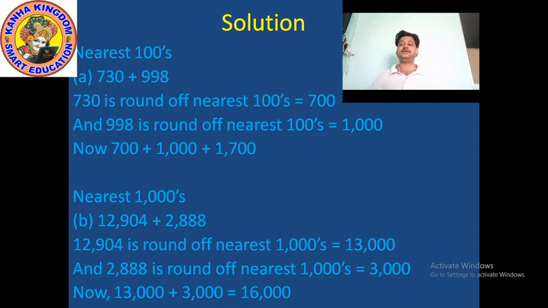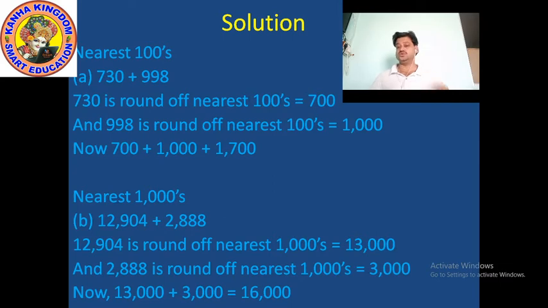And the B part is 12,904 plus 2,888. First, what we have to do is round off 12,904 to the nearest 1000. In nearest 1000, we check the 100 place and the 1000 place. First check the 100 place, then the 1000 place.